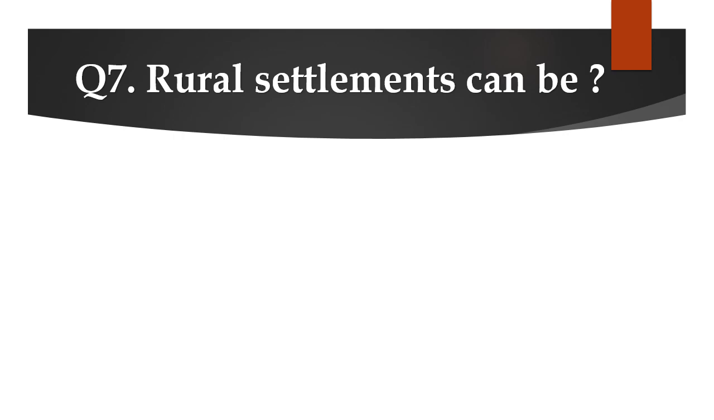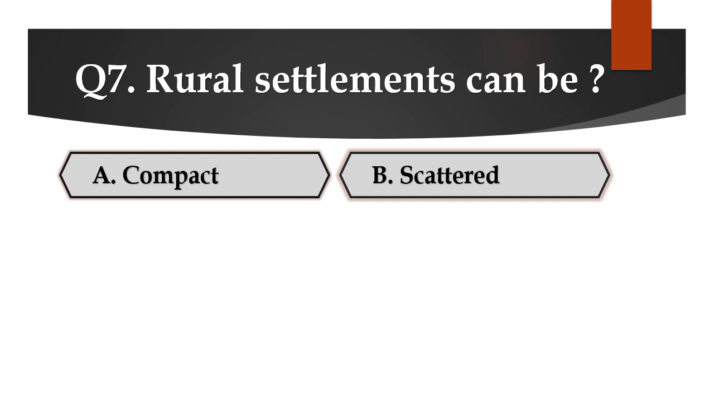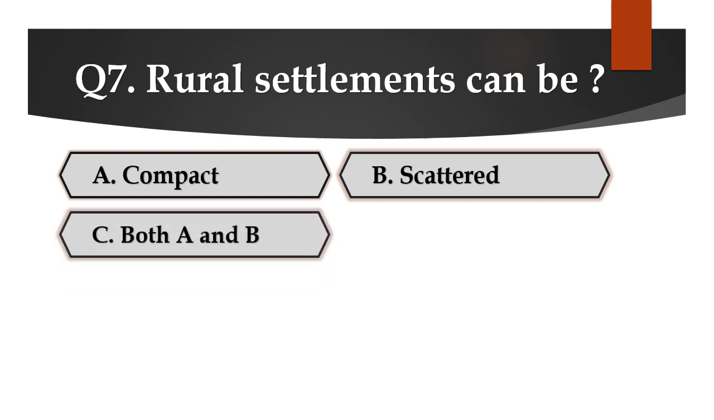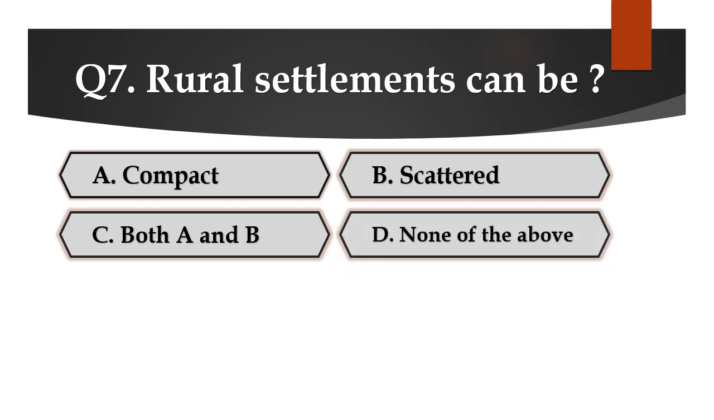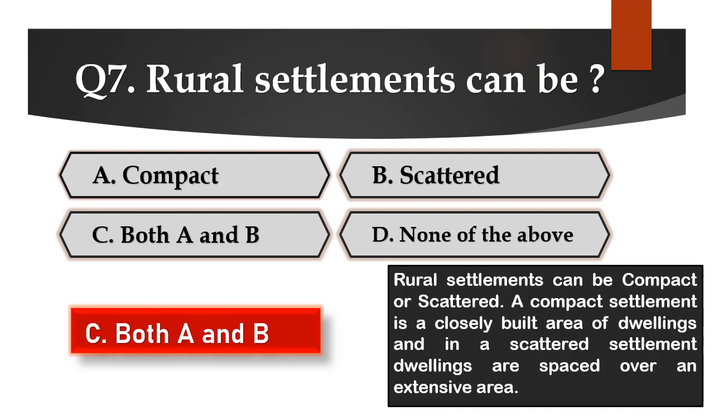Question number 7. Rural settlements can be A. Compact, B. Scattered, C. Both A and B, or D. None of the above. Answer is C. Both A and B. Rural settlements can be compact or scattered. A compact settlement is a closely built area of dwellings, and in scattered settlement, dwellings are spaced over an extensive area.